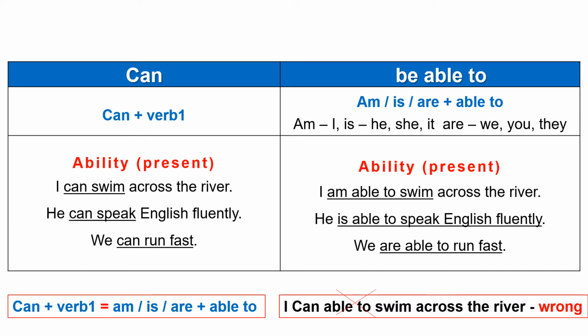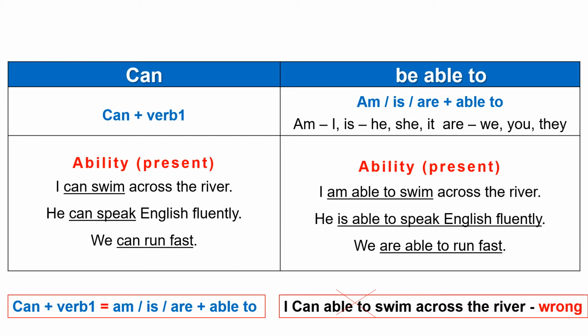Next, he can speak English fluently. It is his present ability. He is able to speak English fluently. It means he can speak English fluently is equal to he is able to speak English fluently. Both the sentences show his present ability.